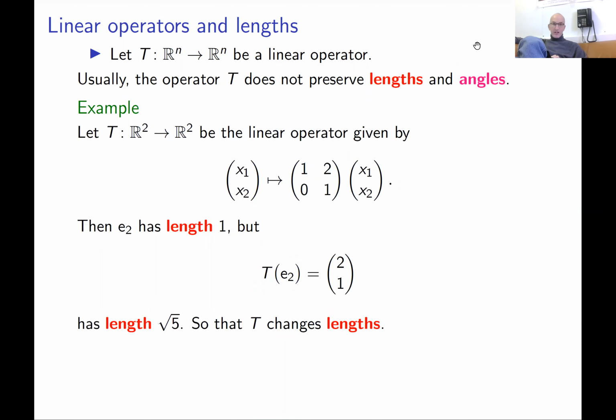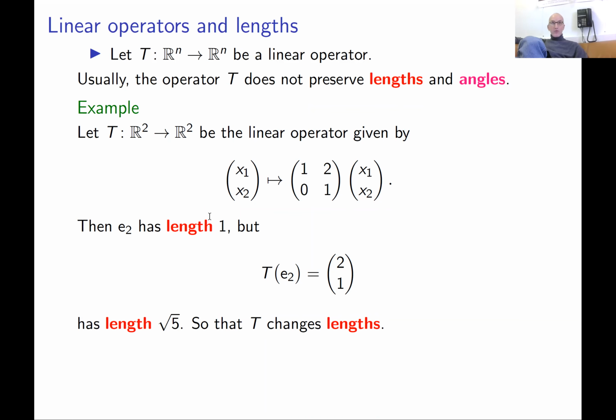We take a linear operator from two-dimensional space to two-dimensional space, given by this formula. This formula implies that the matrix 1, 2, 0, 1 is the standard matrix of this linear operator T. If you substitute instead of x1, x2 the vector 0, 1, you see that vector 0, 1 goes to vector 2, 1. It's basically the second column of this matrix.